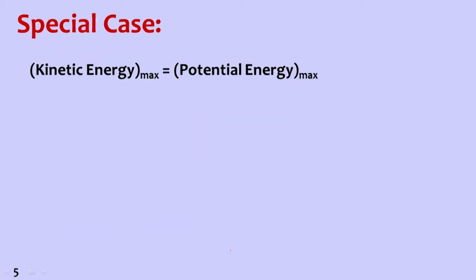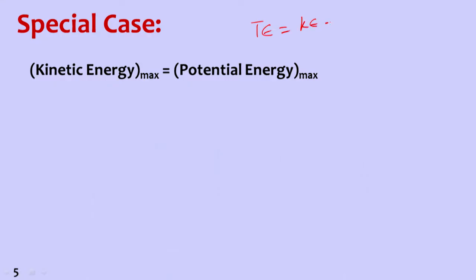Then, let us look at the energy. At any point of time, total energy is constant. Total energy is equal to kinetic energy plus potential energy. In an oscillating system, in dynamics, when kinetic energy is very high, potential energy is very low, and when potential energy is very low, kinetic energy is very high.